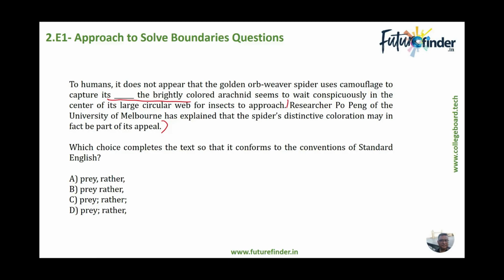So in this one, there is the golden orb weaver spider, which, unlike other spiders, doesn't really hide in its web and wait for other creatures to get stuck to it. It is a very brightly colored spider, an Araneid, and it waits conspicuously. I mean, it shows itself, makes itself very clear in the center of the stage, so that other large insects are attracted towards it and they come towards the web directly. Now let's do the LHS part and the RHS part.